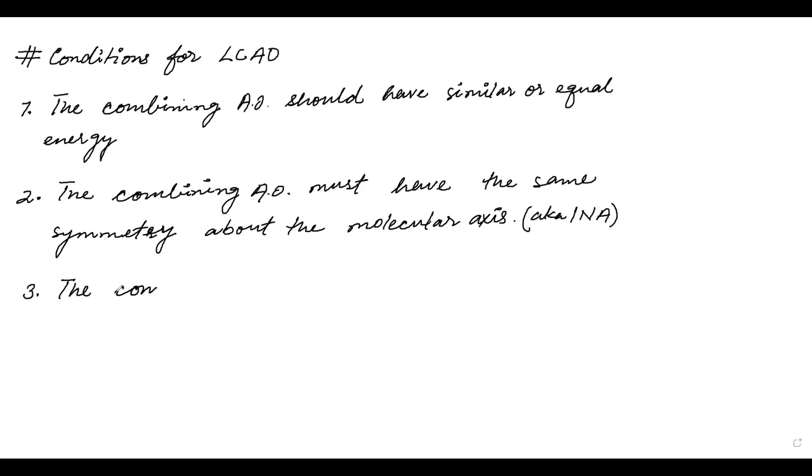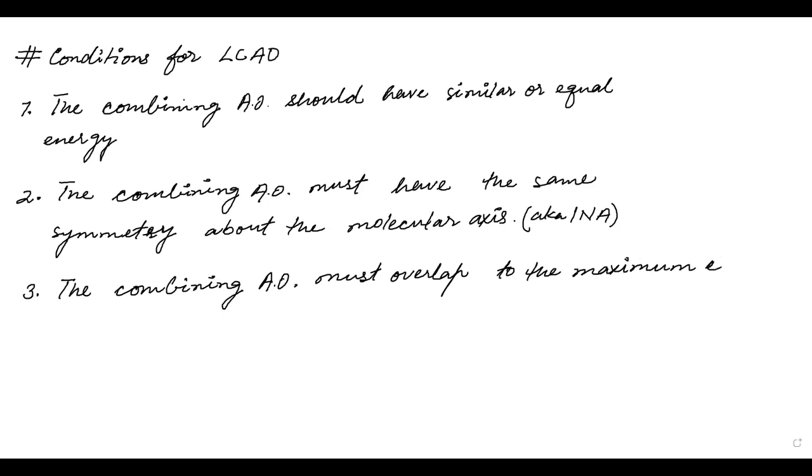The last one is kind of obvious, but NCERT mentions this explicitly, so I'm writing this. Combining atomic orbitals must overlap to the maximum extent. Okay, so these are the conditions for LCAO, linear combination of atomic orbitals.